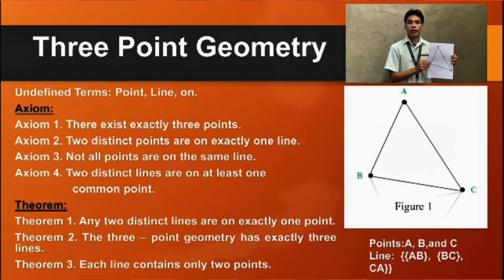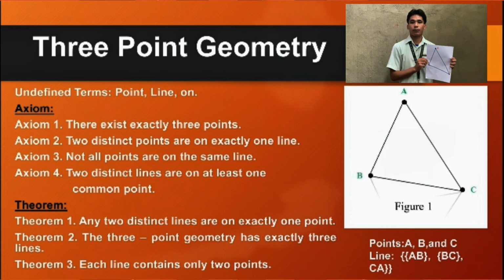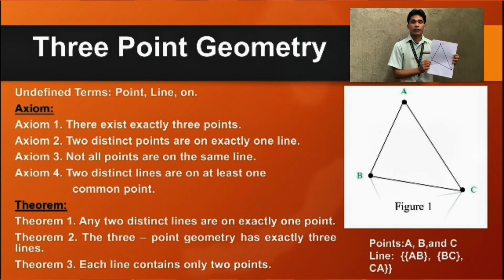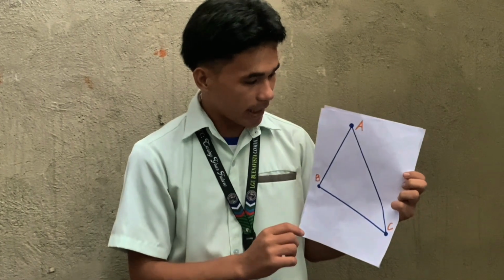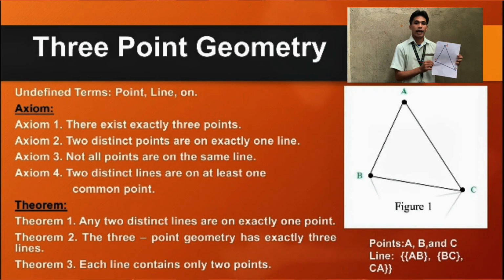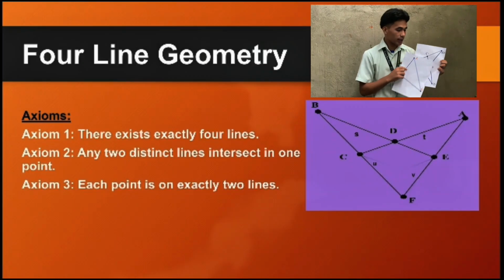Theorem 1: any 2 distinct lines are exactly in one point. So 2 distinct lines, A and B. Then the 3-point geometry has exactly 3 lines. So the 3 lines are A and B, B and C, and A and C. Theorem 3: each line contains only 2 points. So next is